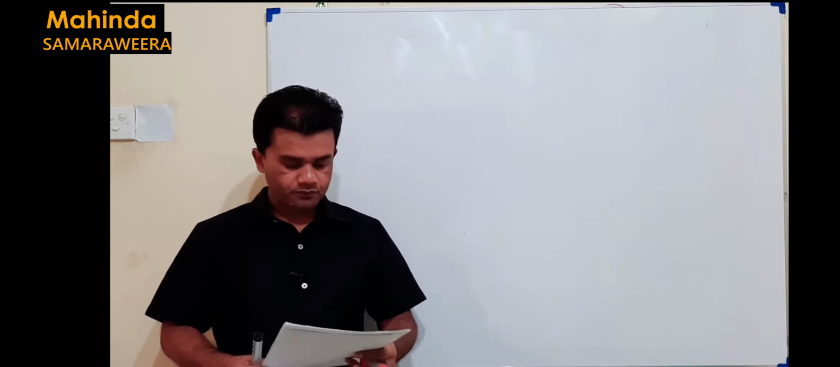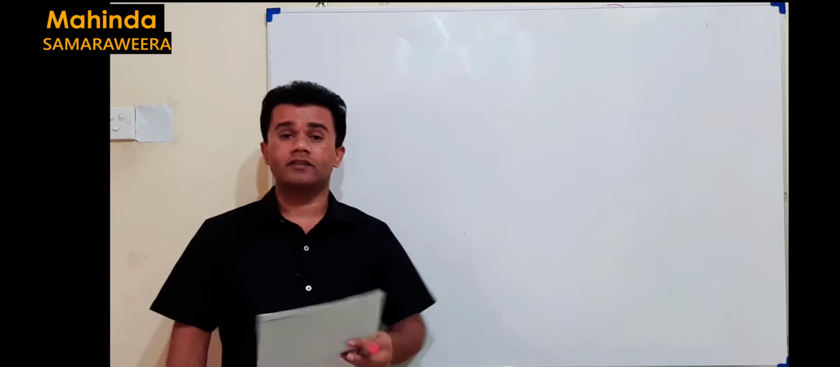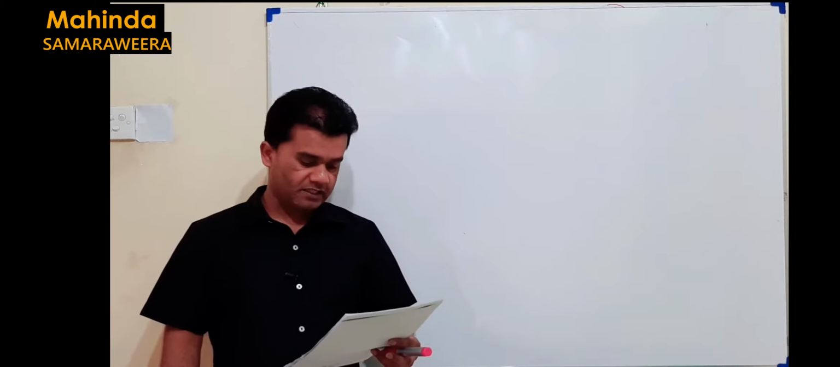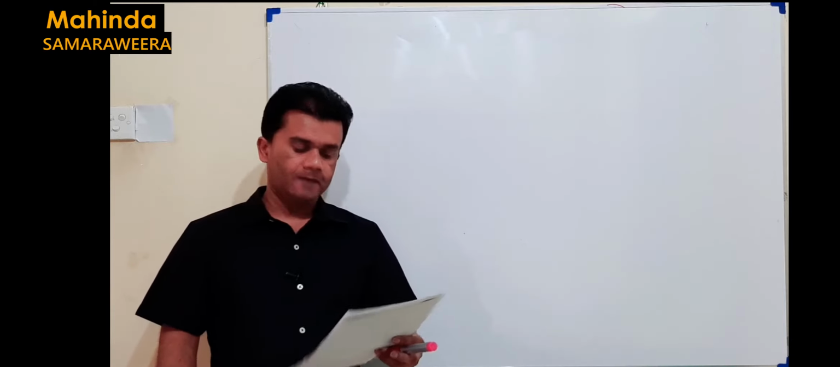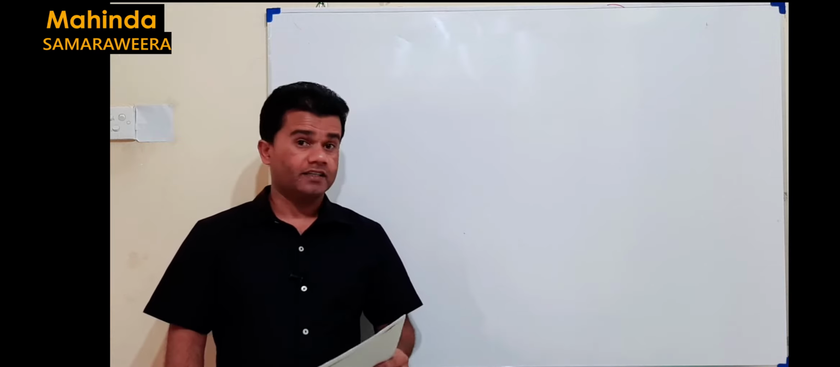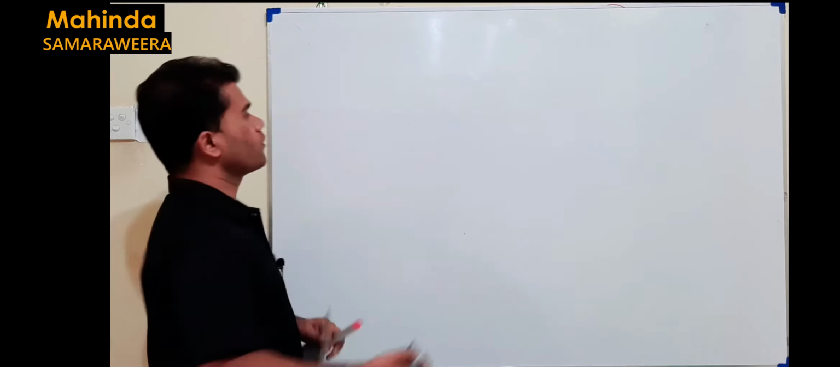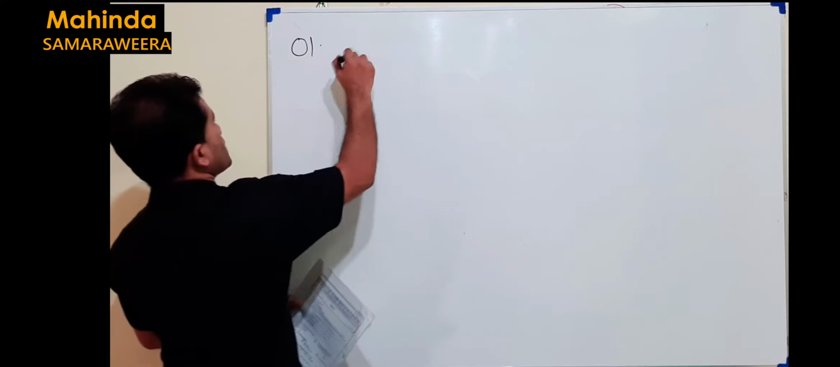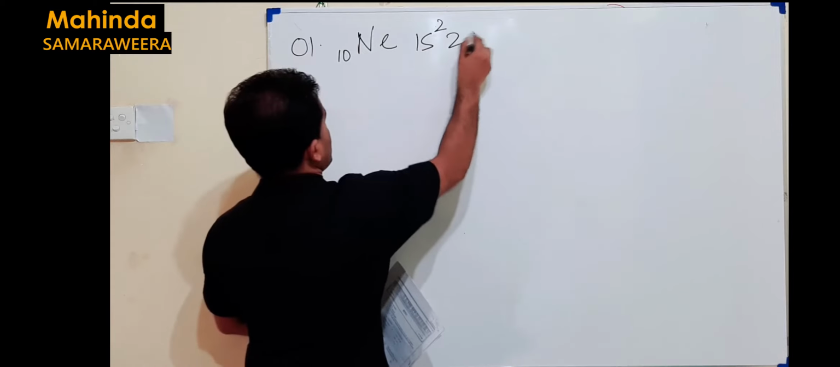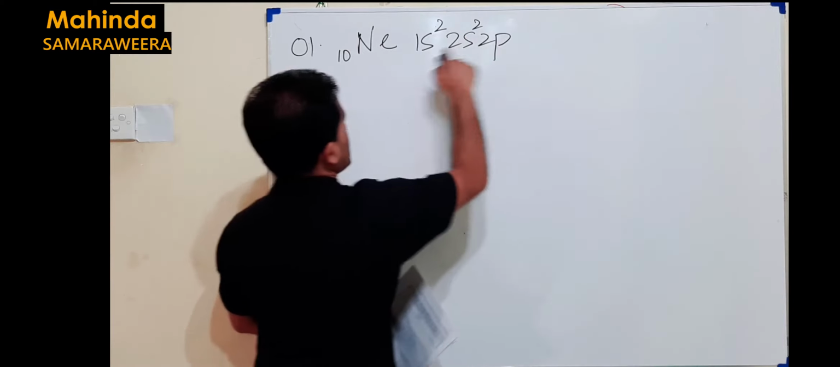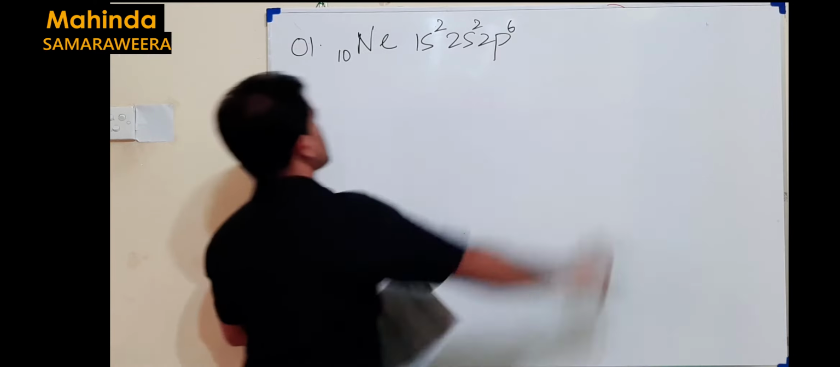So which one can have 10 electrons? It's given: fluorine, neon, O2 minus, cyanide. Those are the species given in the answers. But when you consider 10 electrons, where do you find it? You find it in neon. So when we write the electron configuration of neon, this is how we can write it. Neon has 10 electrons. It's 1s2, 2s2, 2p. So far 4 electrons, then 6 more, 2p6.